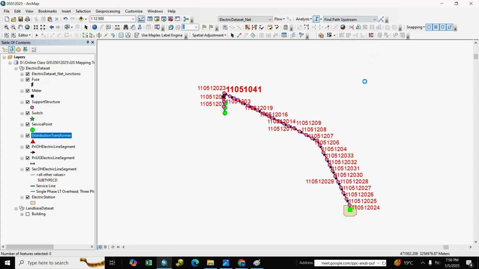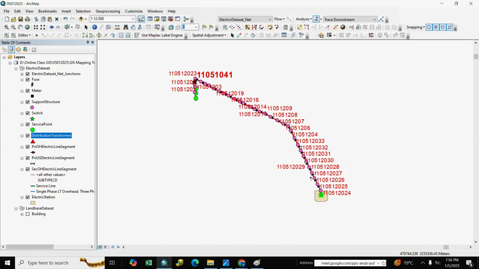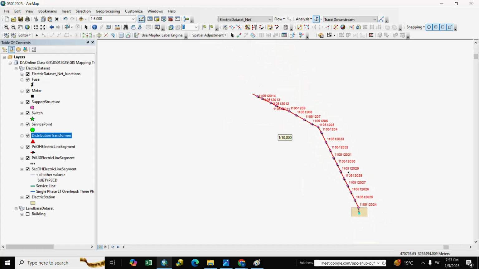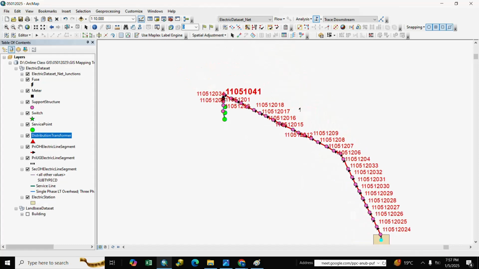We also select upstream and downstream. If you want anyone, you find it, it's downstream, and upstream is here.